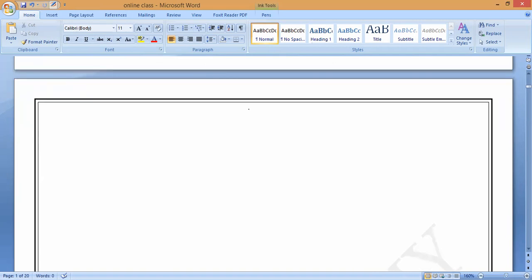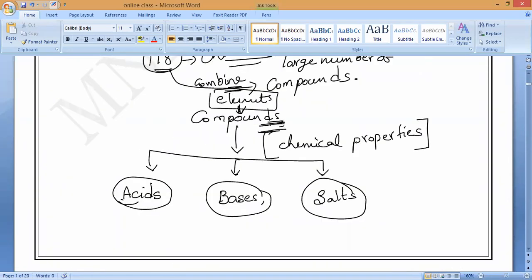Now, in this chapter, what are our learning objectives? At a glance, you can see what we are going to study. So please, all of you write it. Like a small flow chart: keep the heading acids, bases, and salts. As we already studied in class 9 what elements and compounds are, write elements, down arrow, compounds. Next, in brackets, based on chemical property, you make them into acids, bases, and salts. That's all.